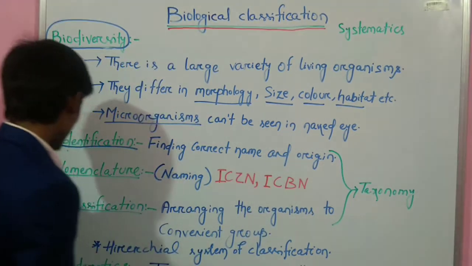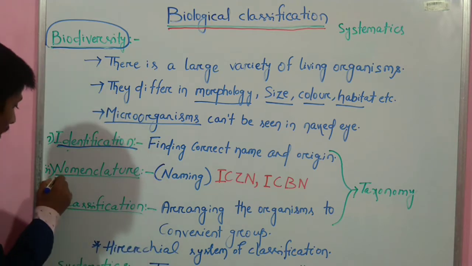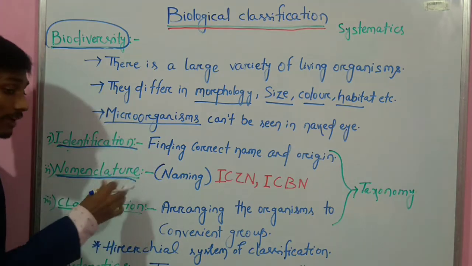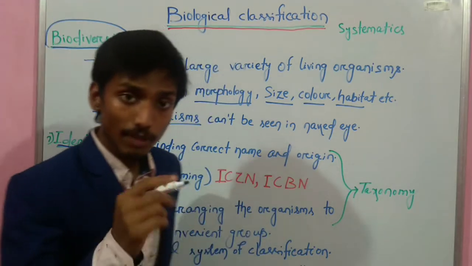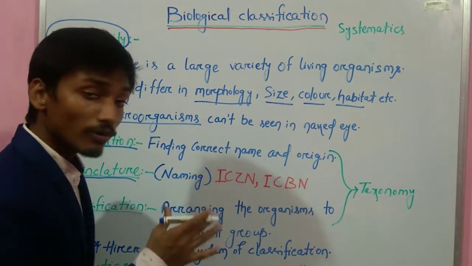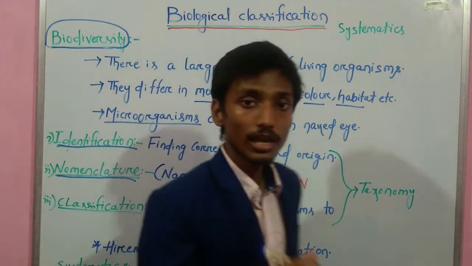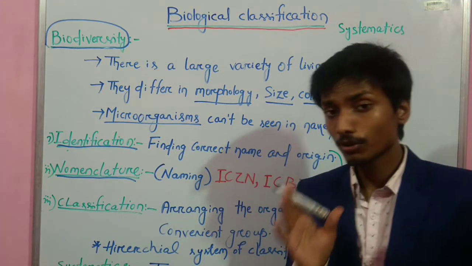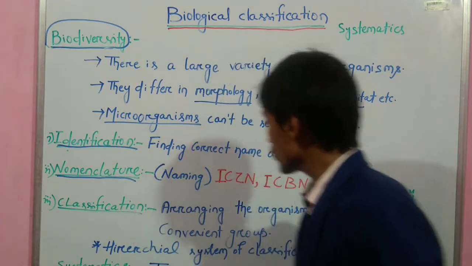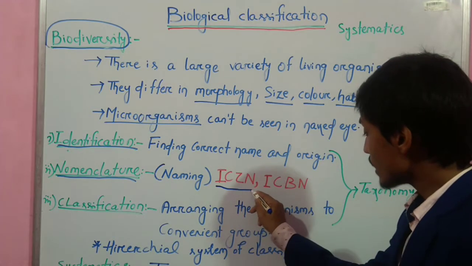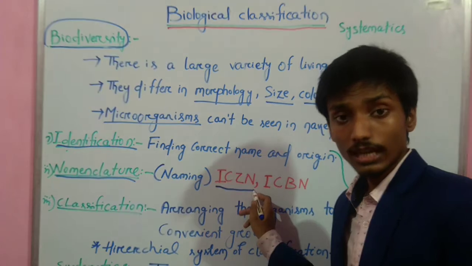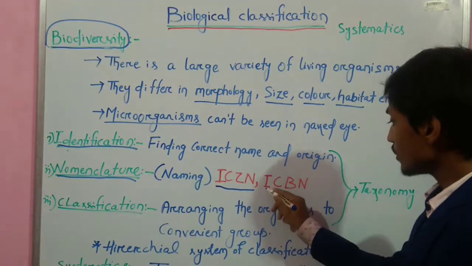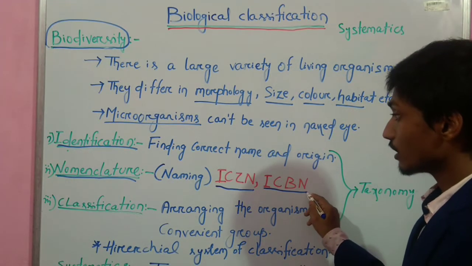The next step is nomenclature, or the procedure of naming living organisms. In biology, we follow a set of principles given by the International Code for Zoological Nomenclature and the International Code for Botanical Nomenclature.